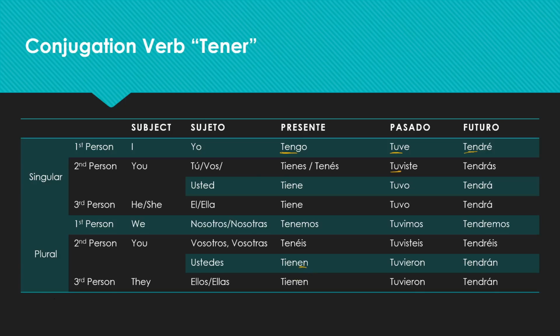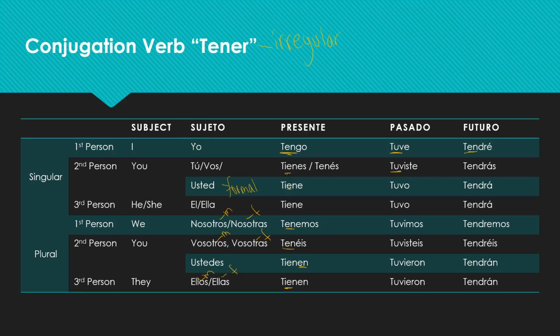Maybe this, but then change tiene, and then here is tiene, tenemos. So it's very different for each one. So again, this is formal, this is irregular, this is male, male, female, female, female, male.